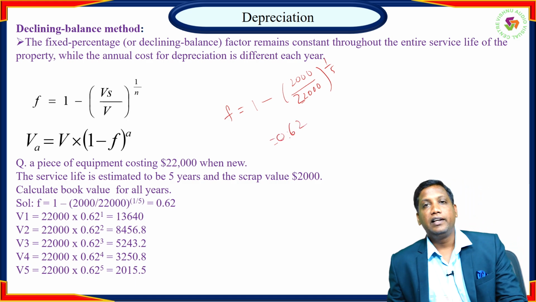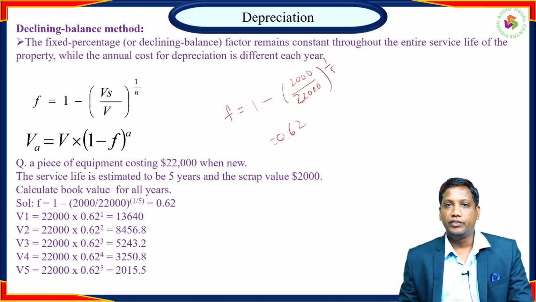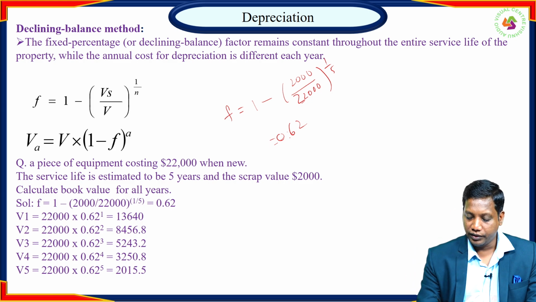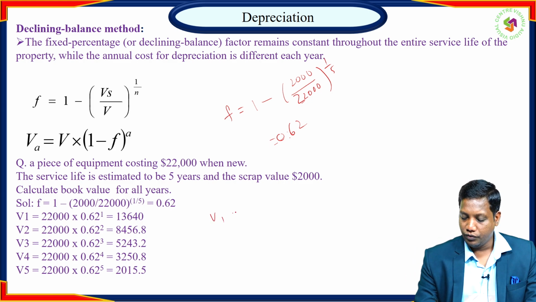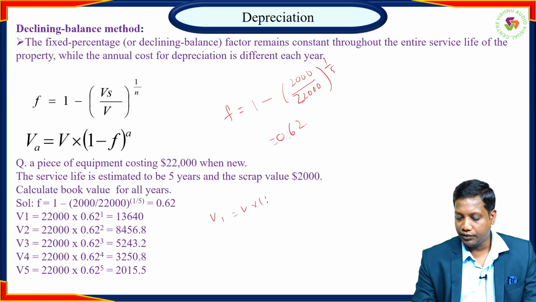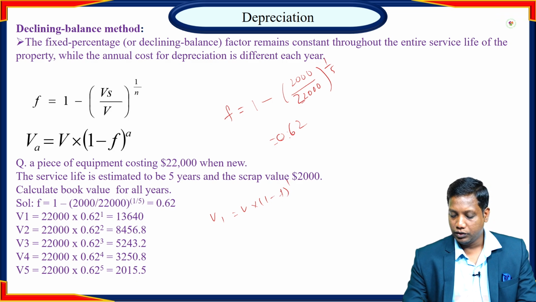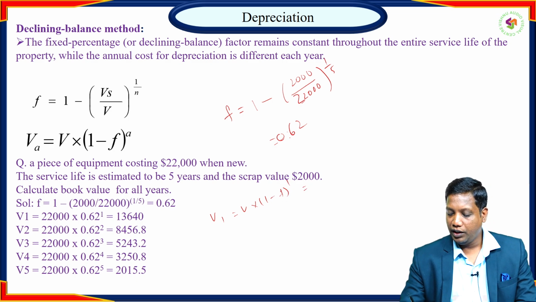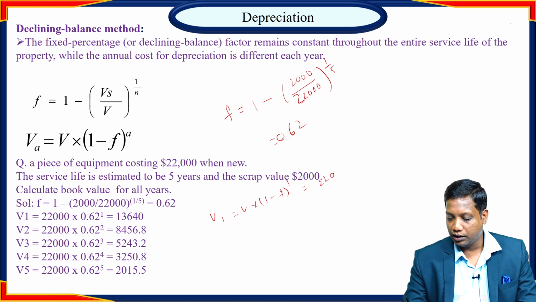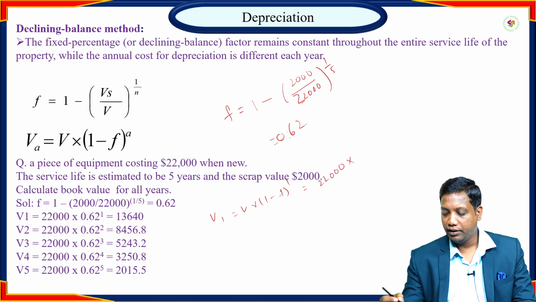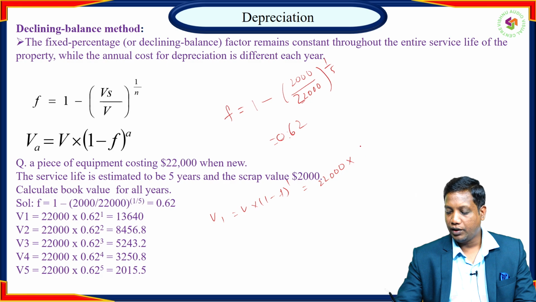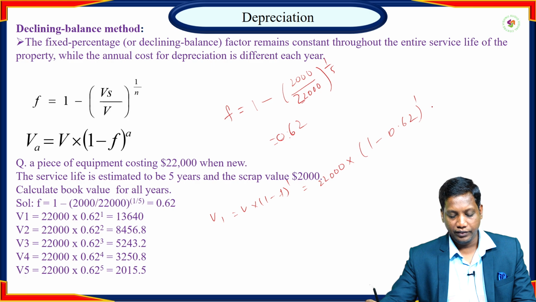Now calculate the asset value at the end of each year. The value of asset V1 equals V into 1 minus F whole power 1. The original value of the equipment is $22,000, multiplied by 1 minus 0.62 whole power 1, which gives us 13,640.